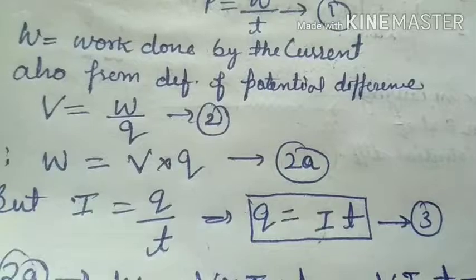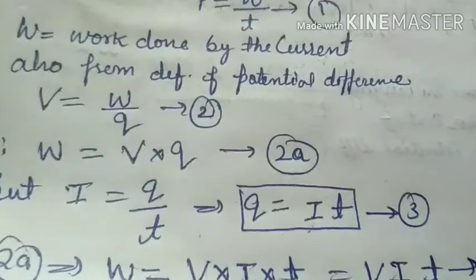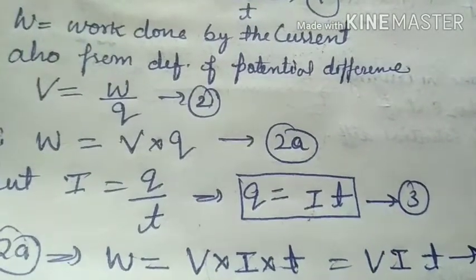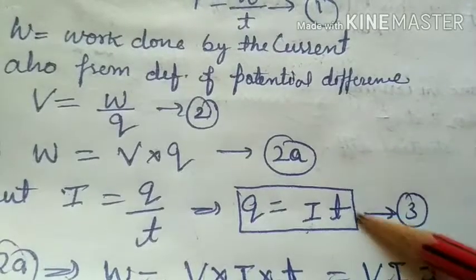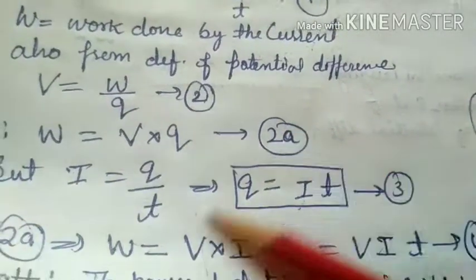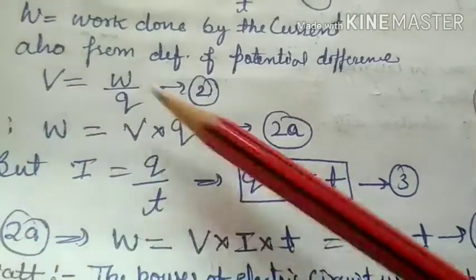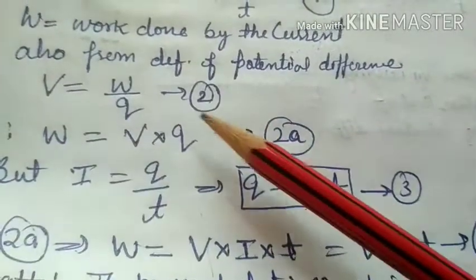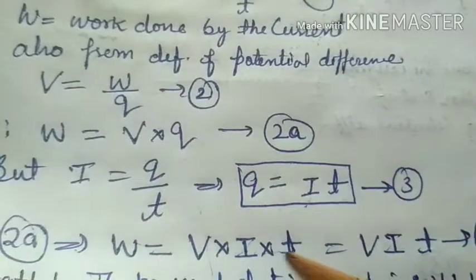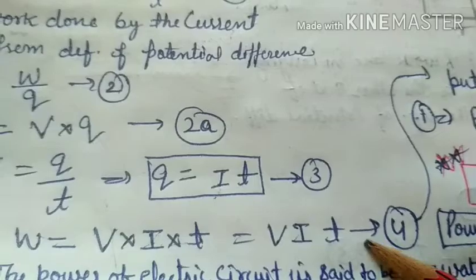Now put the value of equation 3 in equation 2. So equation 2 becomes W is equal to V into Q, and Q is I T. So W is equal to VIT. This is equation number 4.